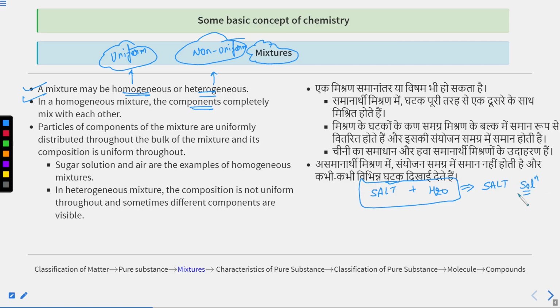If I am using the word solution, what do I mean by this word? I will tell you. So you are getting salt solution. Let's take this salt solution into this glass.